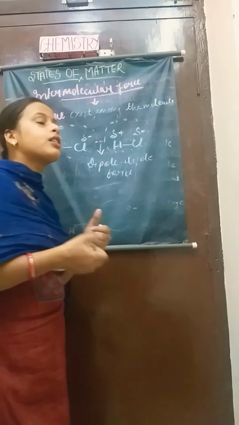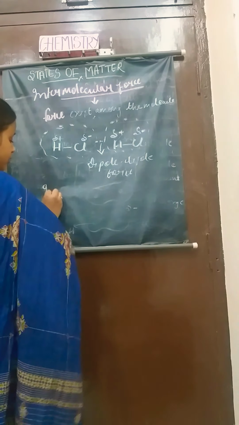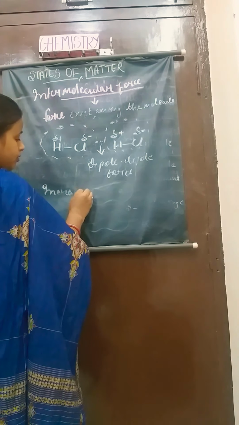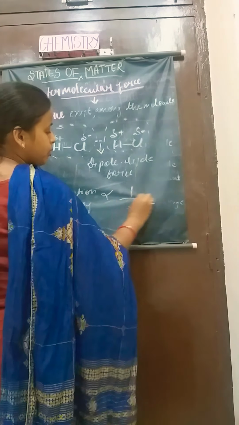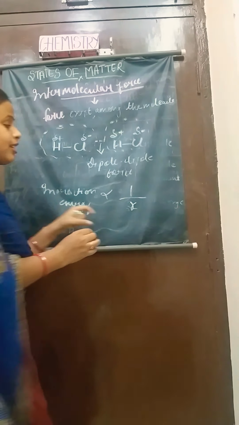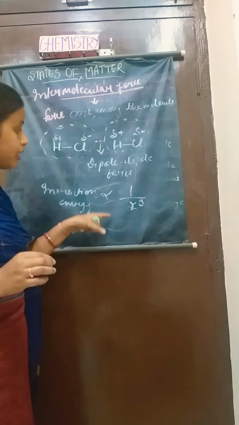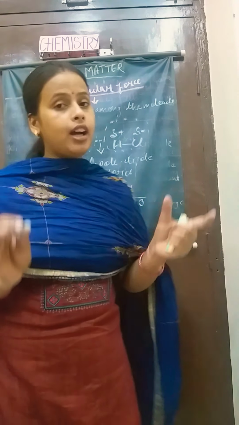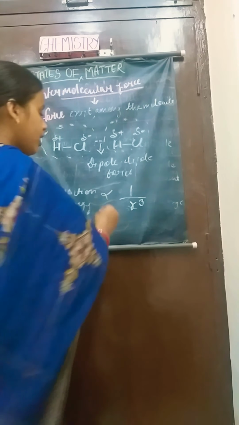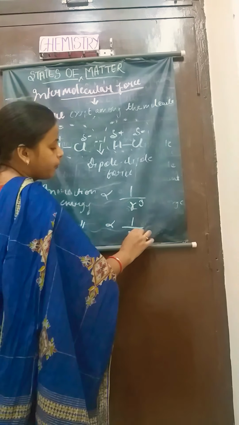From there we can say that the interaction energy is inversely proportional to the distance. It is inversely proportional to the third power of distance when the polar molecules are stationary. And if the polar molecules are oriented, then the interaction energy is inversely proportional to the sixth power of the distance.